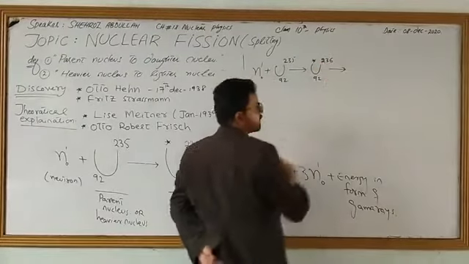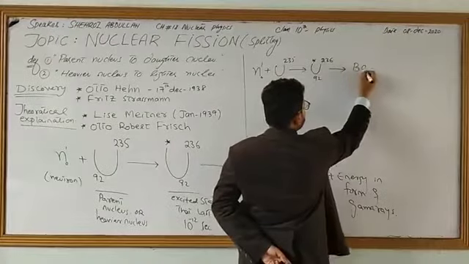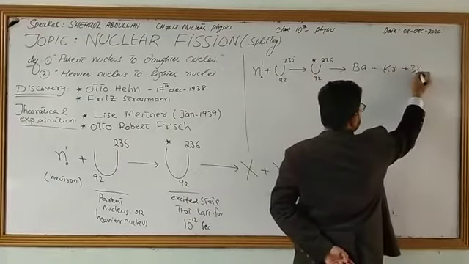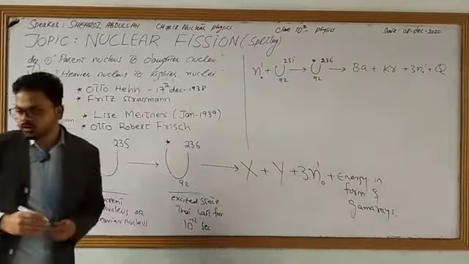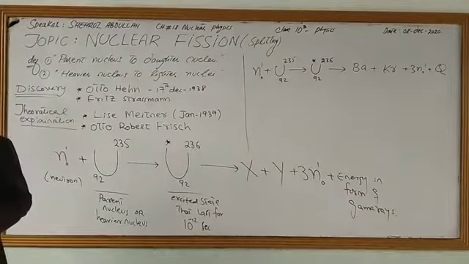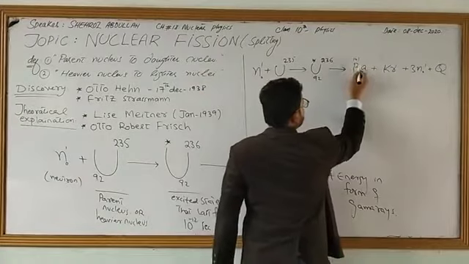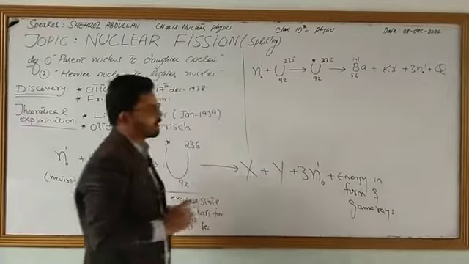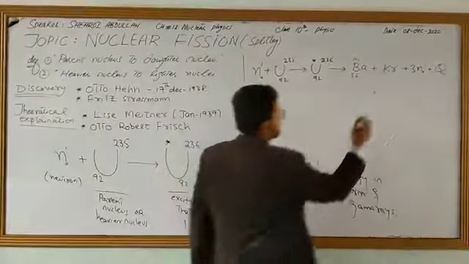Two lighter nuclei will form: the first will be barium and the second will be krypton, with 3 more neutrons and Q amount of energy released. Barium 141, 56: 141 is the mass number of barium and 56 is the atomic number of barium.